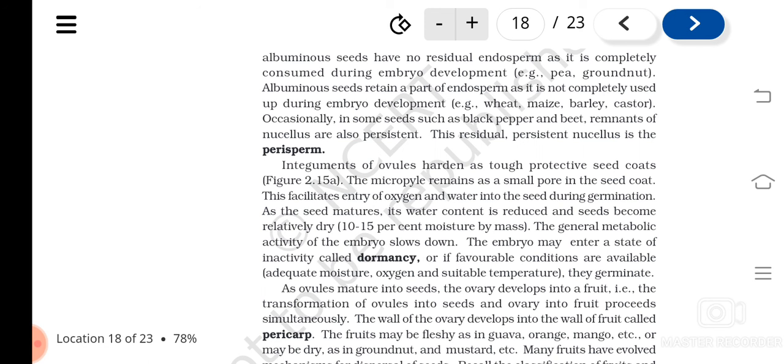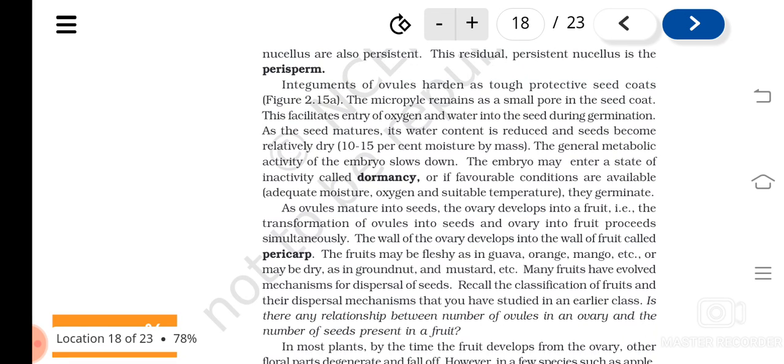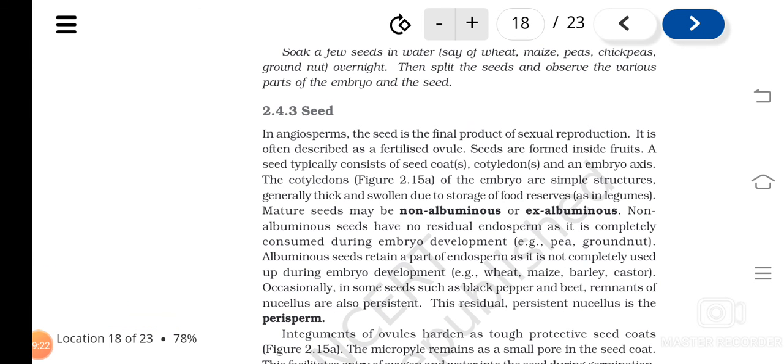So what is dormancy? It is a stage the seeds undergo, where the metabolic activities of the embryo are slowed down. This is necessary in many plants, because during this stage the embryo will get matured. What we have studied today is about the seed.